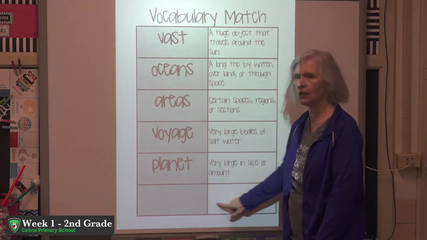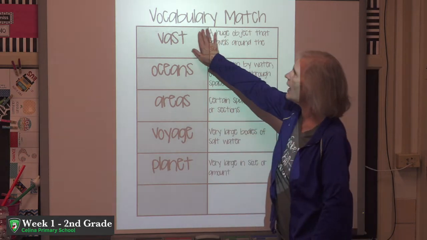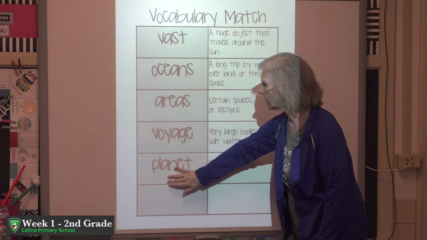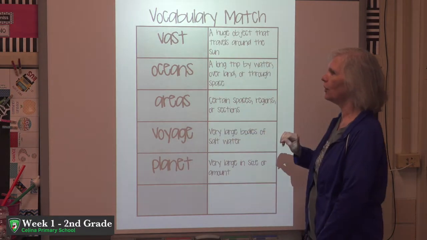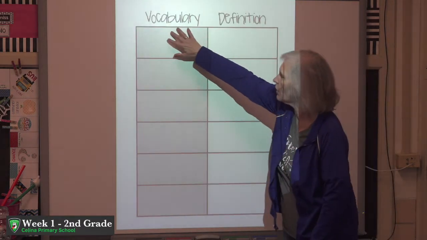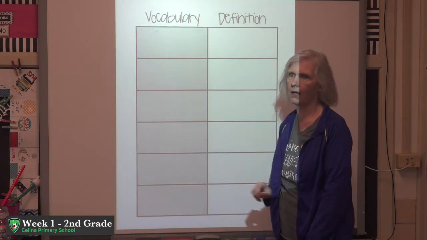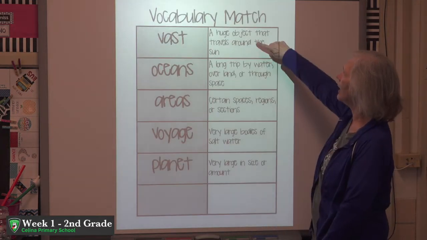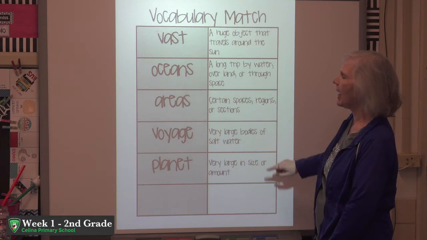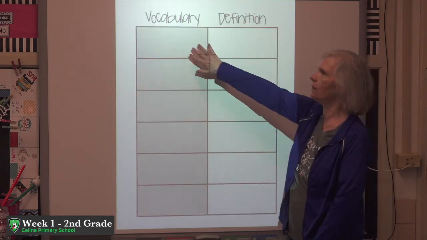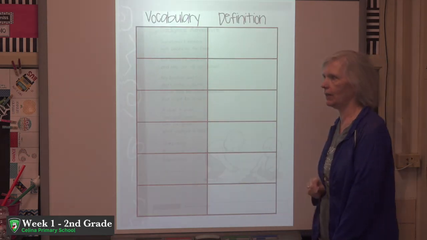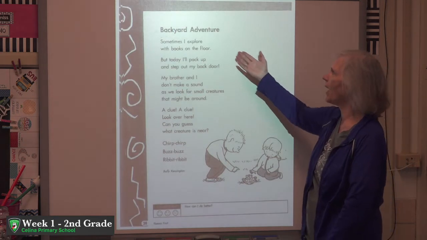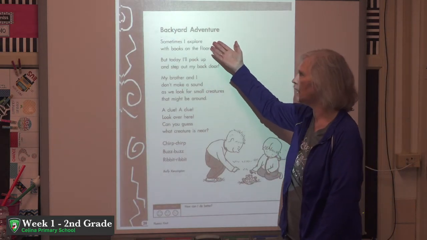You can recycle these 2 at the bottom. You're going to cut out this whole dark gray section right here and glue it to this section right here that is also dark gray. Then you're going to cut out the definitions and match them to the vocabulary words that you glued here. Our last page in our packet is just a fun poem to read.